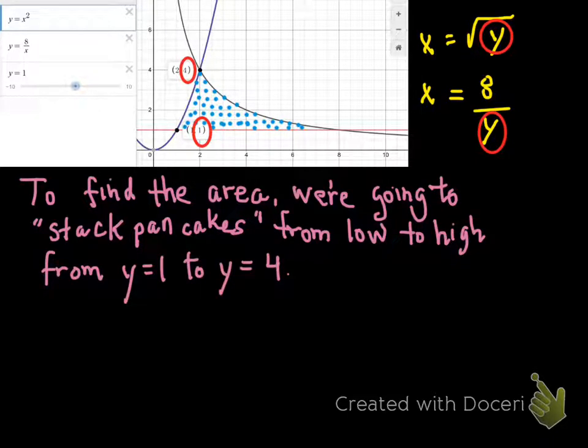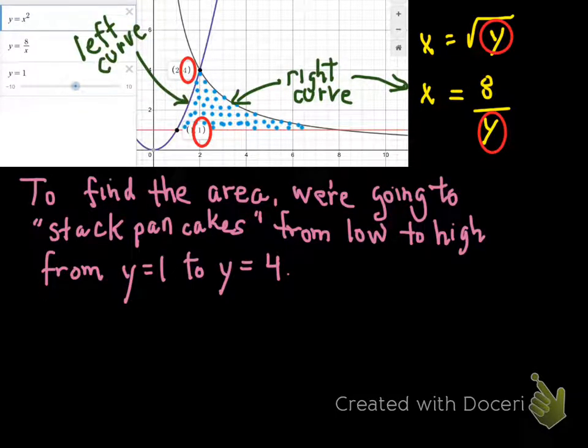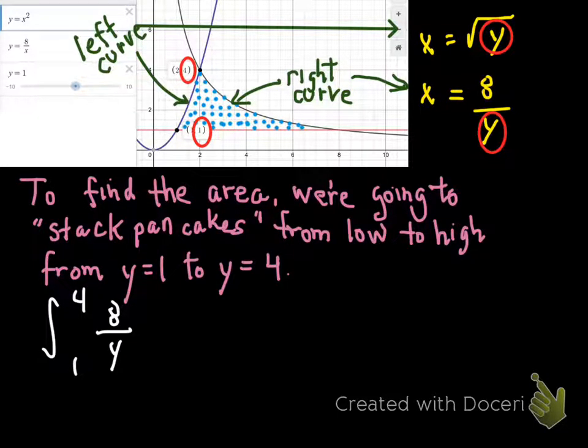So you can see here we're integrating from y equals 1 to y equals 4. And we're going to go the right curve minus the left curve. So we identify each. The right curve is the function 8 over y, while the left curve is the function root y. So we set up our integration that way. We're integrating from low to high, from 1 to 4. The curve on the right, which is 8 over y, minus the curve on the left, which is root y, dy. All three points of emphasis there. The limits of integration, the integrand, and the dy all have to align.